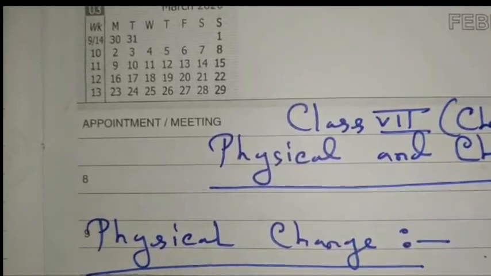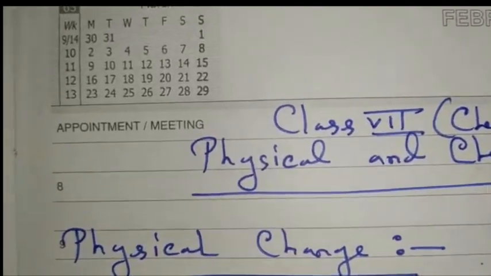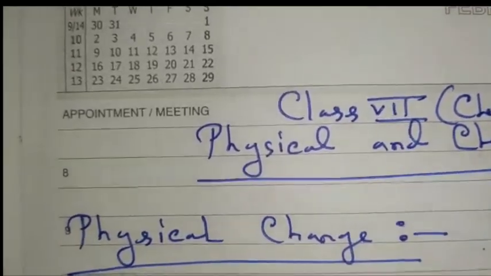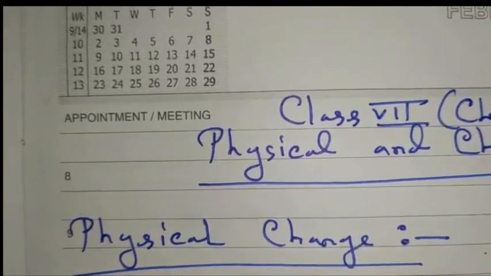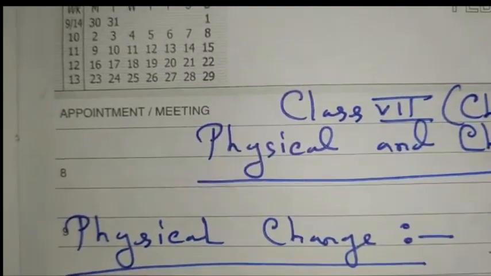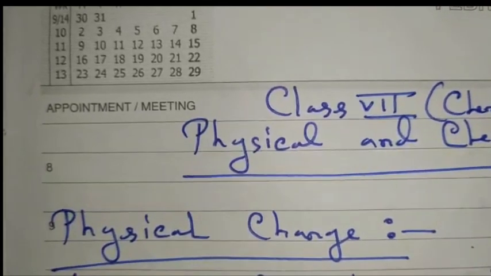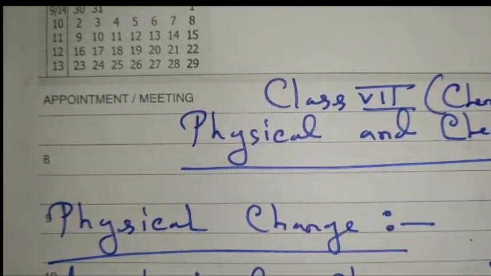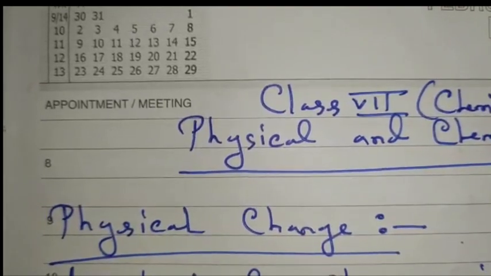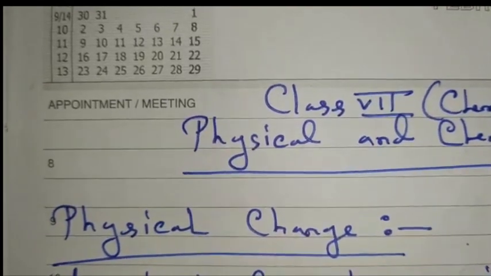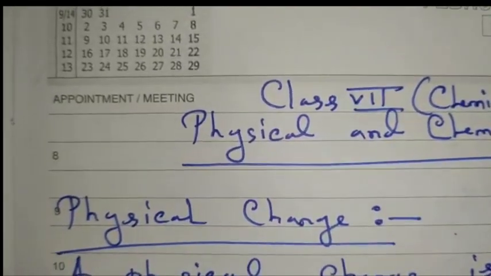Physical change is a temporary change and it is reversible also. We can get back the original substance again. No new substances are formed in physical change.